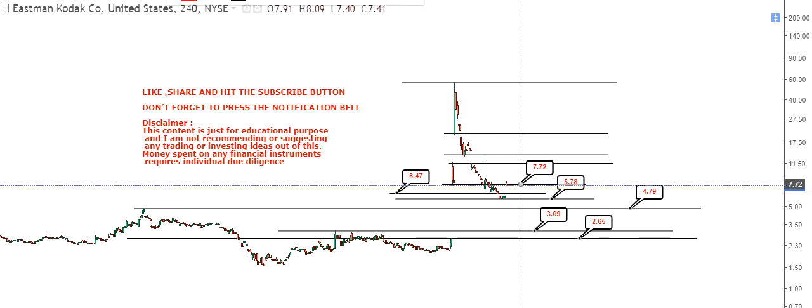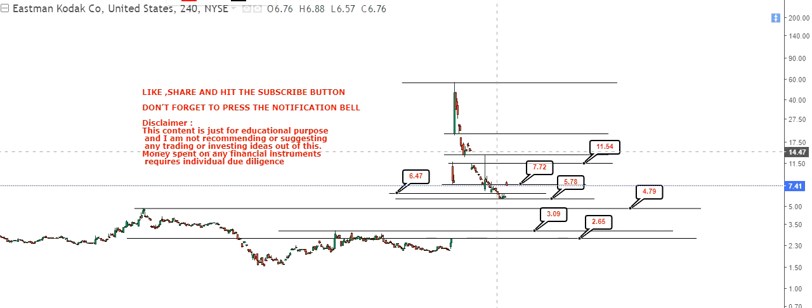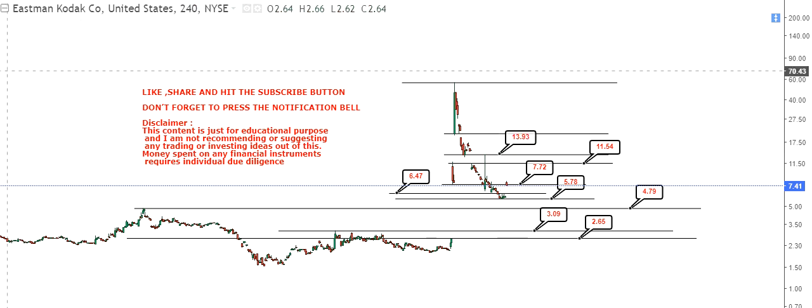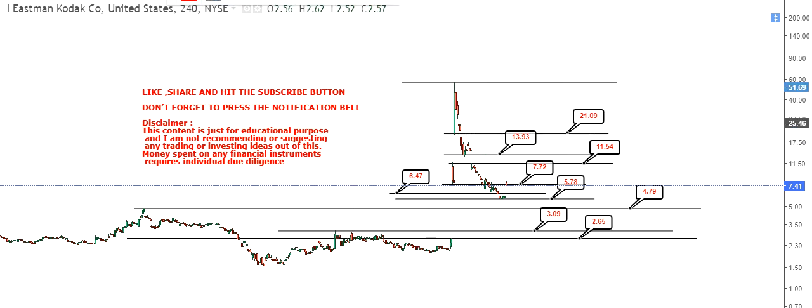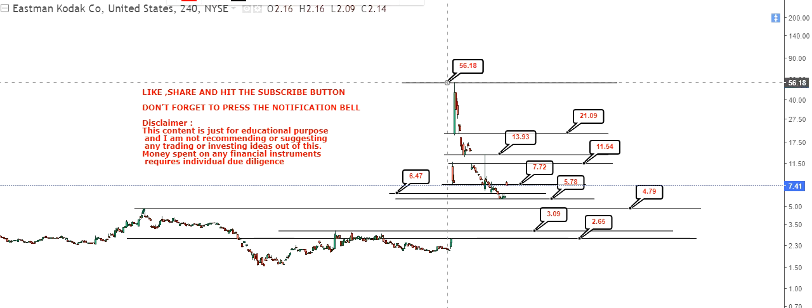On the upside, your first resistance will come at around 7.72 odd dollars, and then you have 11 and 13 as your next resistance, or you can call it target, and then we have $21. Currently, reaching for the stock at 56 will again be a Herculean task, because these kinds of swings may or may not happen. Now the chance is 50-50. So understand this and take positions accordingly.